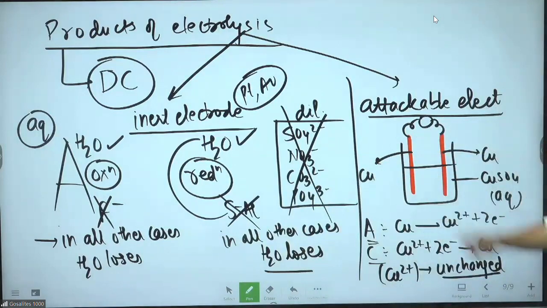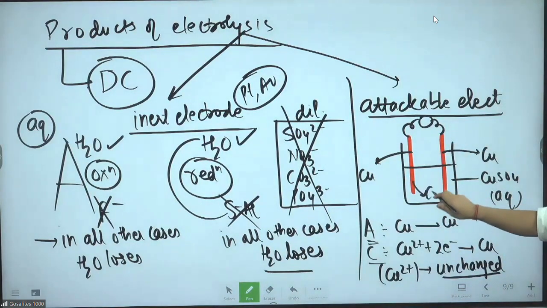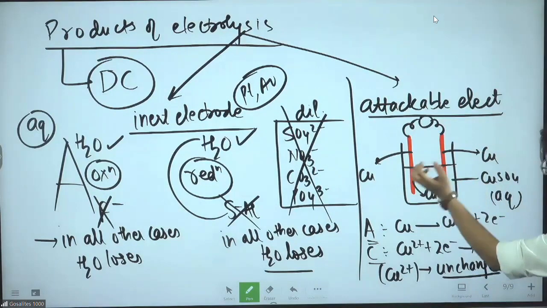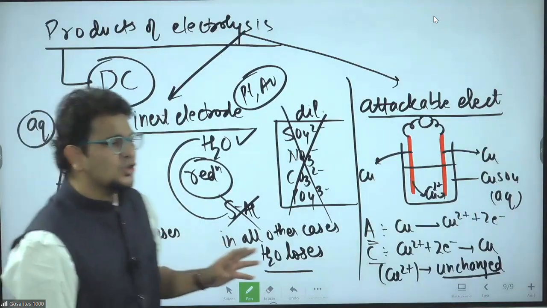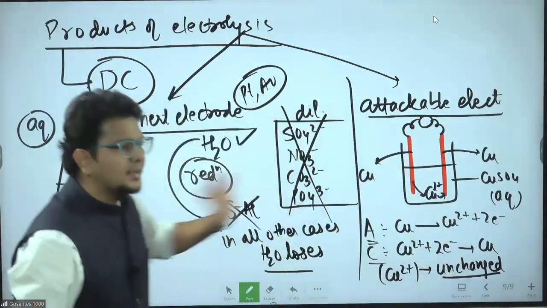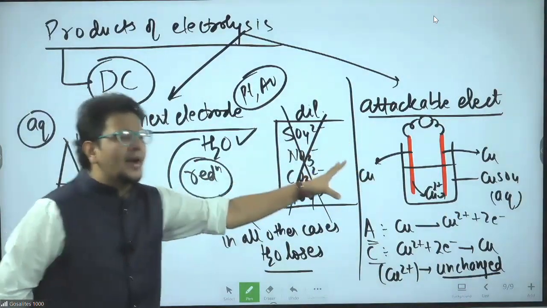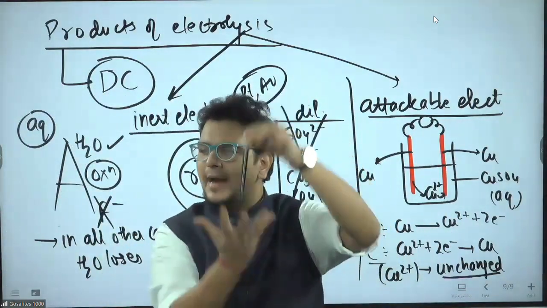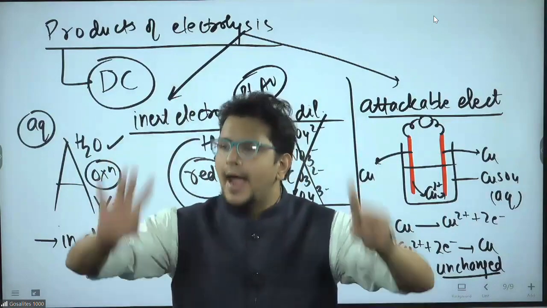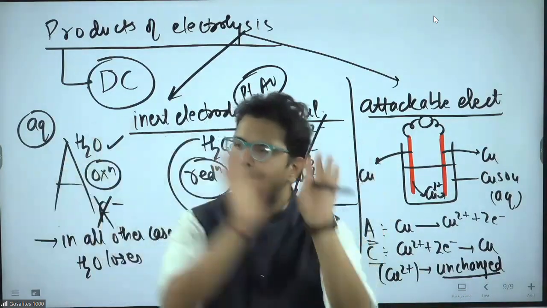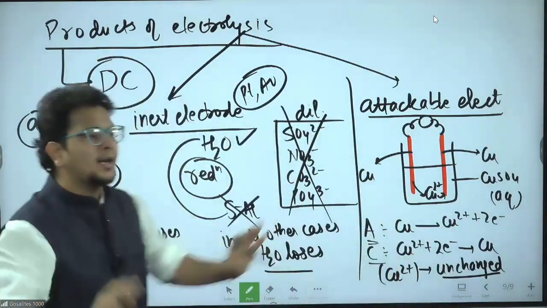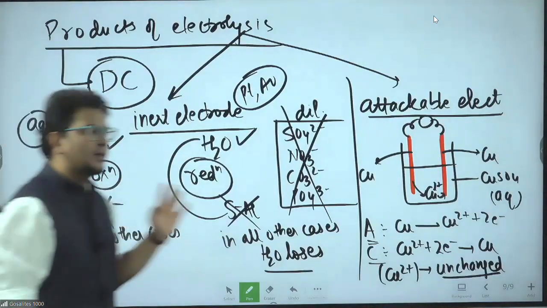Why? Because if copper becomes copper 2 plus and comes into the solution, copper 2 plus will become copper and deposit at the cathode. If one copper 2 plus comes, one deposits; 2 come, 2 deposit; 30 come, 30 deposit. So in attackable electrolysis, there is no change in the concentration of the ion present in the solution. Whatever you take, metal in metal solution, anode same, cathode same. The metal becomes metal plus at anode, metal plus becomes metal at cathode. Simple reaction, no problem.